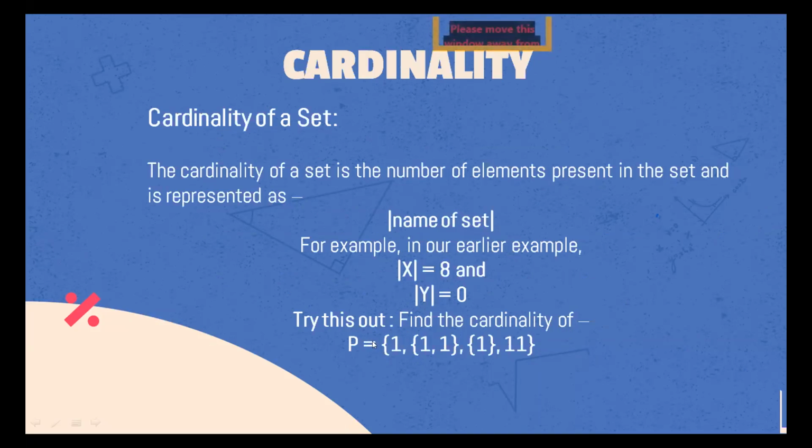You can try this out. You can find the cardinality of P, and P is really tricky. It's a set that contains a set itself, and that can be really tricky sometimes to get, but this is really simple. Just consider all the sets as one, and you have this one over here, and you have the set containing 1 comma 1 over here, then you have the set containing 1, and you have 11. So there's 1, 2, 3 and 4, and the cardinality of P will be 4.